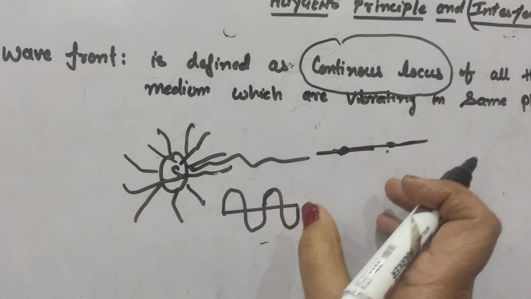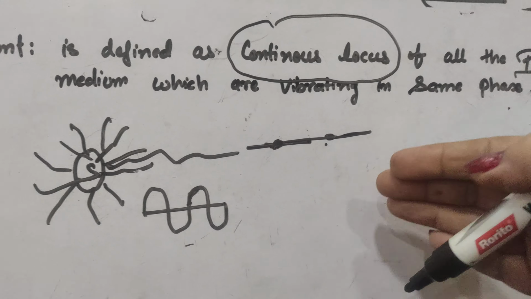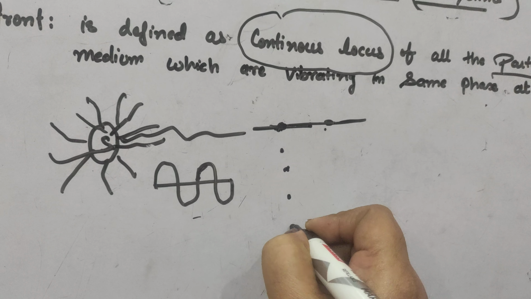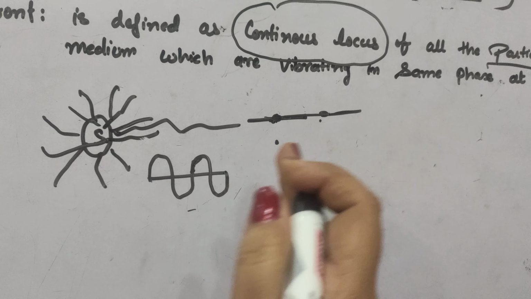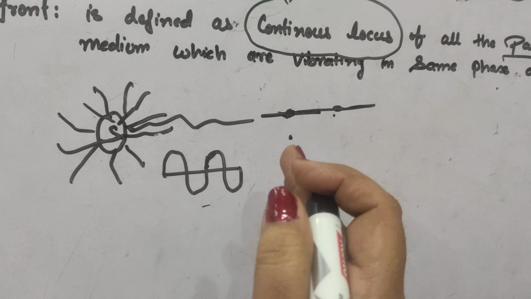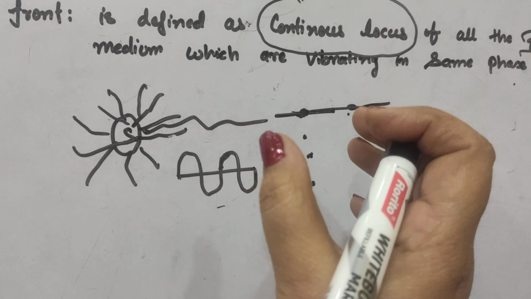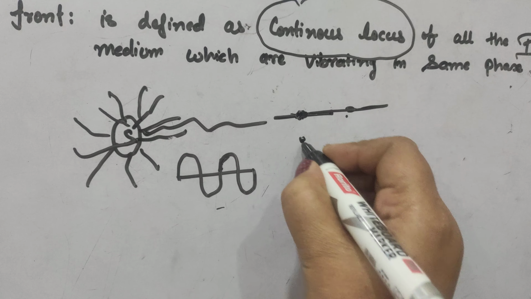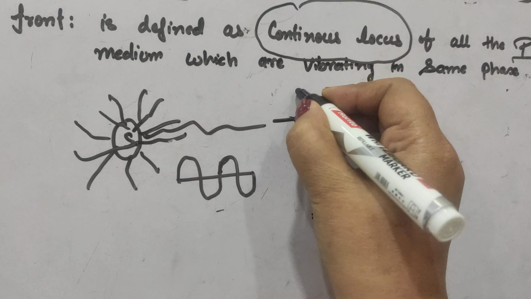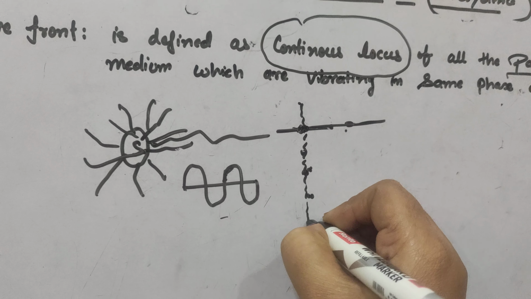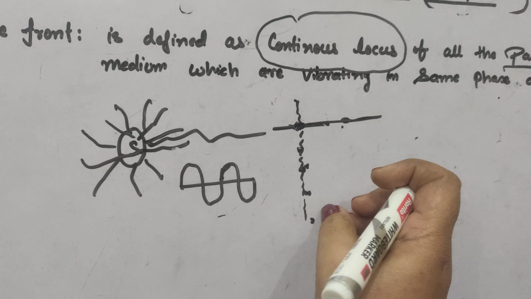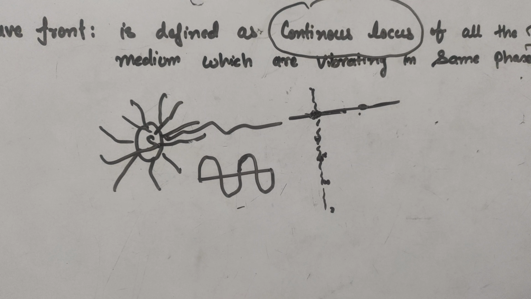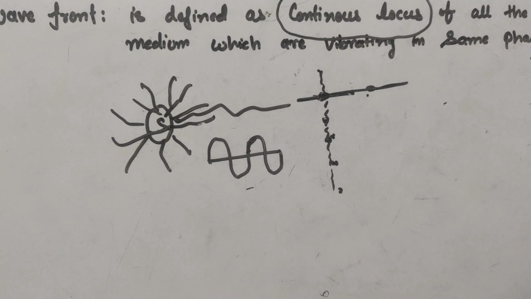So all particles at a given time are vibrating in the same phase. If we locate these particles like this and draw a line, then this line, the continuous locus of these particles, is known as the wavefront. Now a wavefront can be of any shape depending upon the nature of the source.